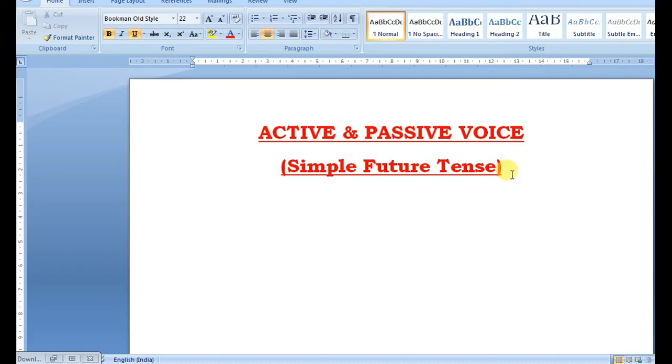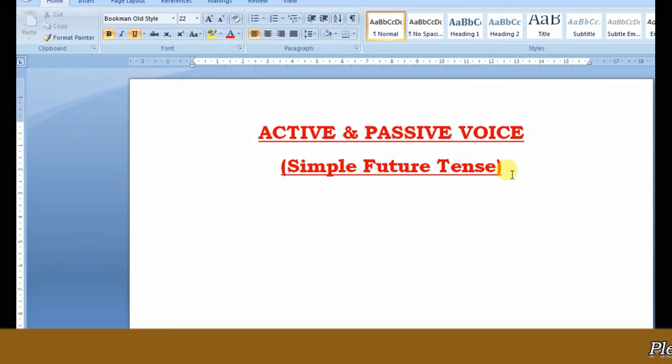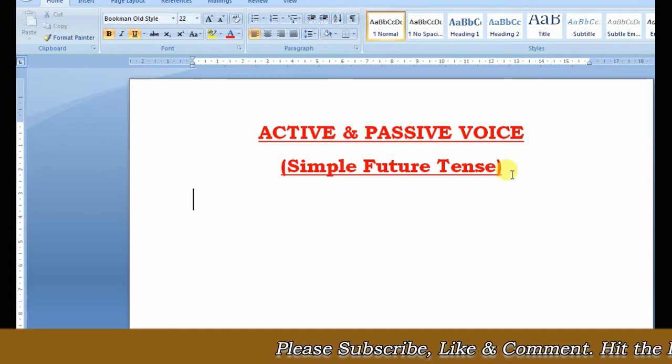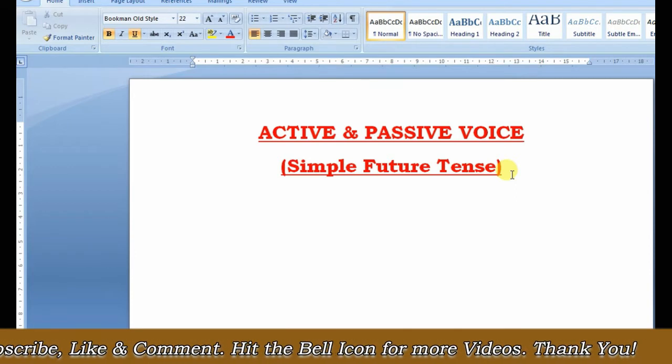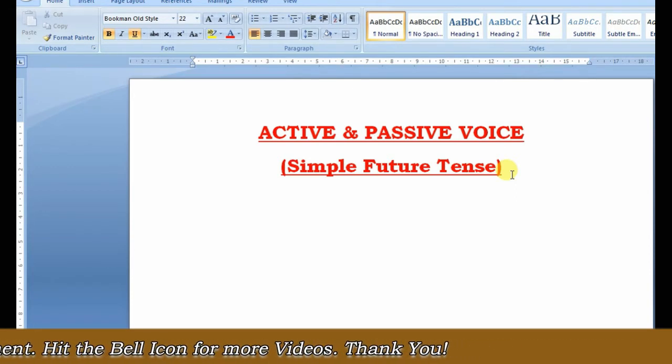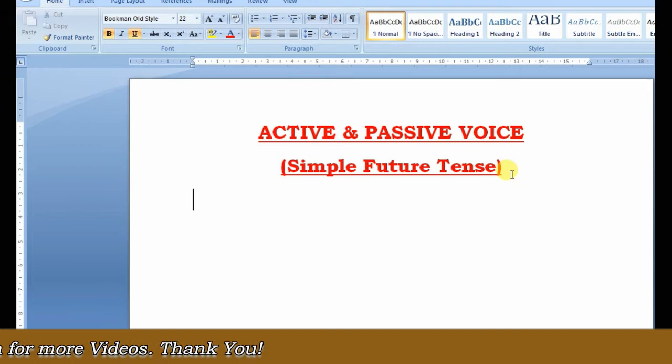Alright, so welcome everyone. Today we will be learning active and passive voice in its simple future tense. Now, in simple future tense, any action that is going to happen in the future time is defined as a simple future tense.